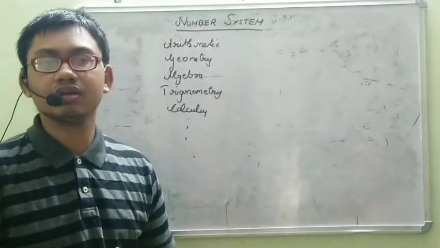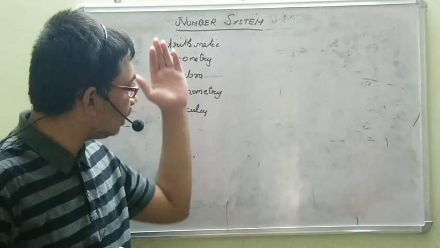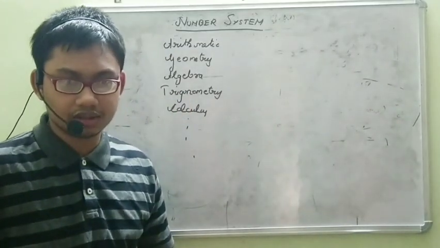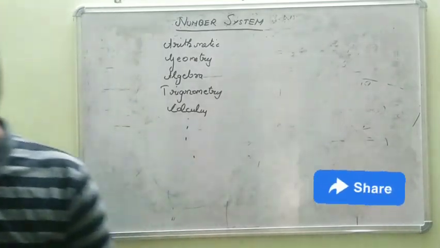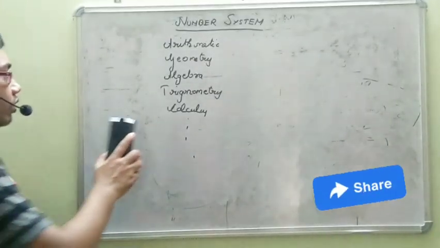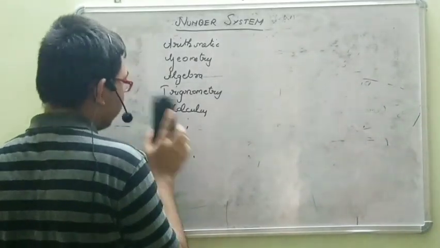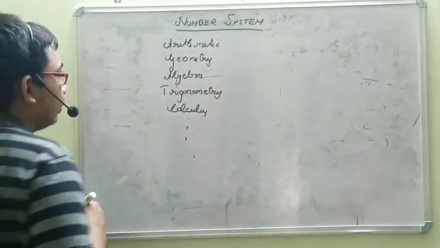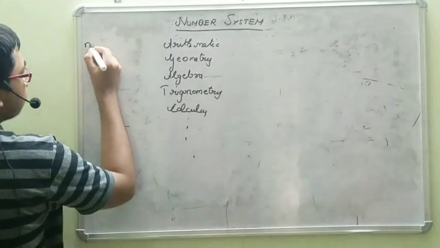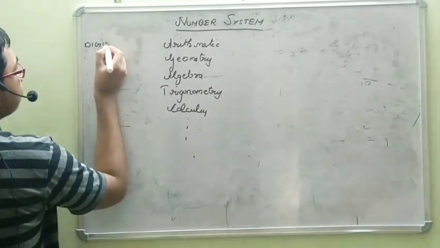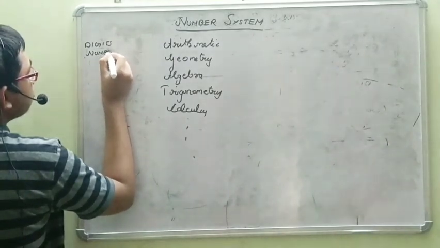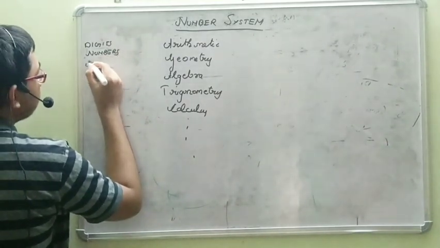But each of these branches does have something to do with numbers, right? First of all, before we go into each of these branches, let me tell you what are digits, numbers and numerals.